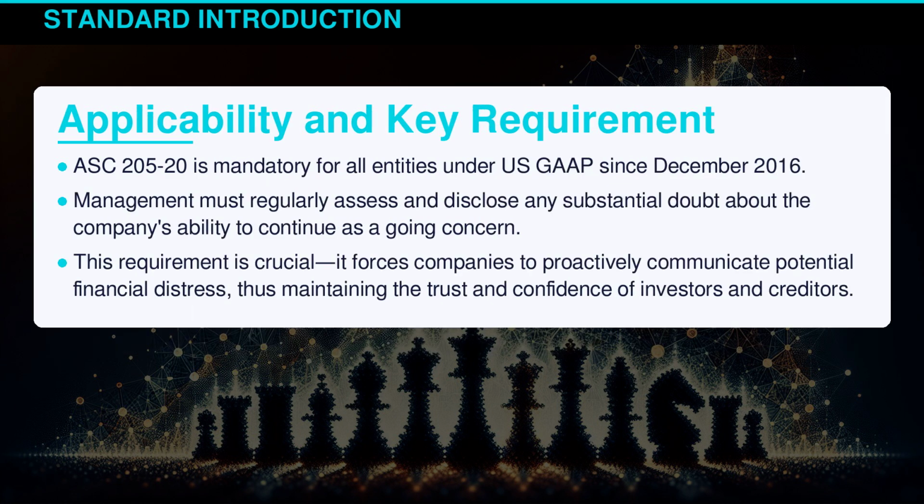ASC 205-20 is mandatory for all entities under U.S. Generally Accepted Accounting Principles since December 2016. Management must regularly assess and disclose any substantial doubt about the company's ability to continue as a going concern. This requirement is crucial. It forces companies to proactively communicate potential financial distress, thus maintaining the trust and confidence of investors and creditors.